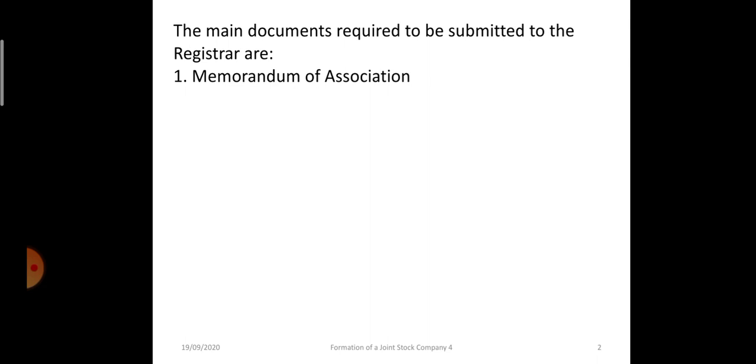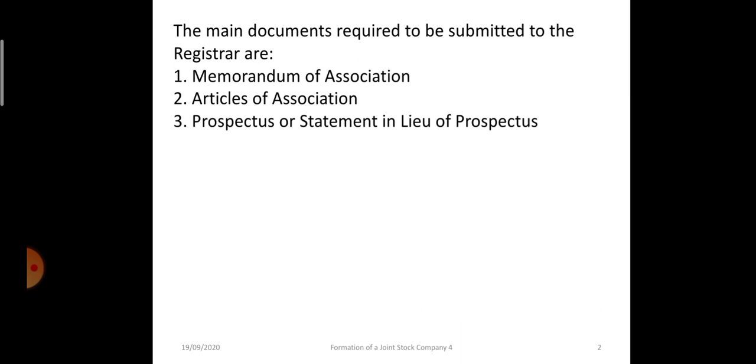The main documents required, there are many documents. We will be discussing the three main documents. The first one being Memorandum of Association, second one Articles of Association, and third one Prospectus or Statement in lieu of Prospectus. The first one, Memorandum of Association.